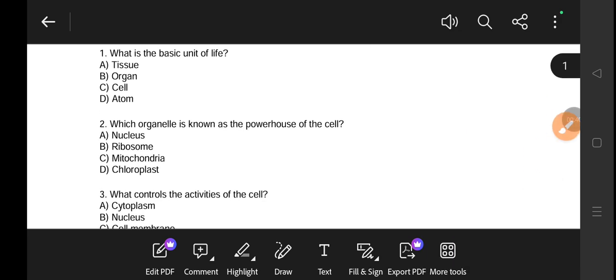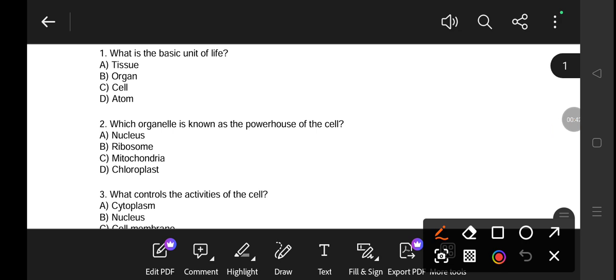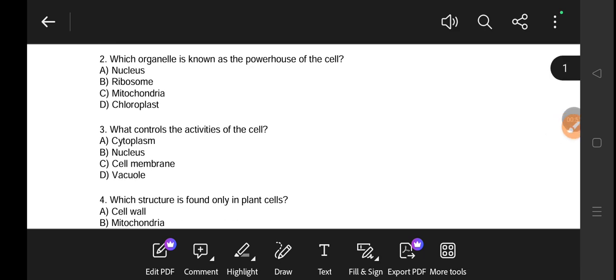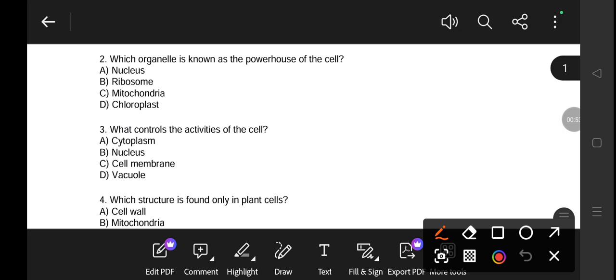Which organelle is known as the powerhouse of the cell? The powerhouse of the cell, as you know, is the mitochondria. What controls the activity of the cell? The activity of the cell is controlled by the nucleus.